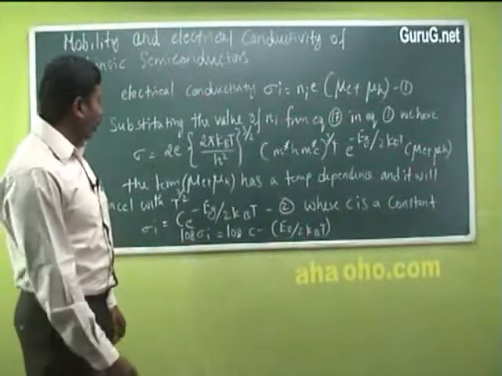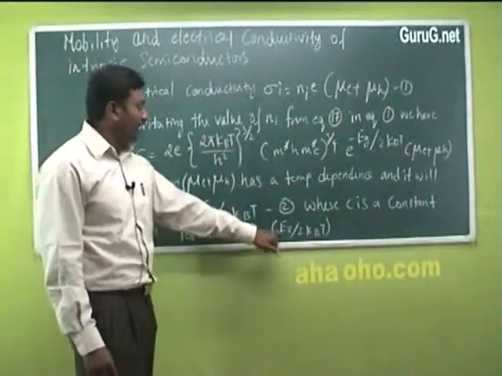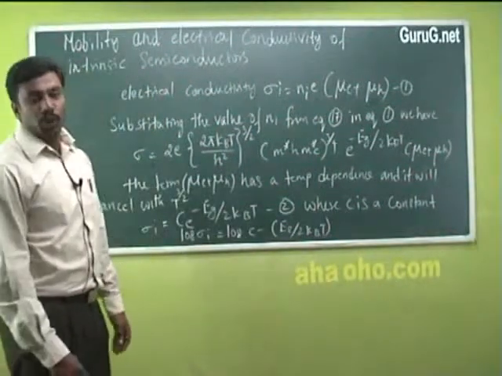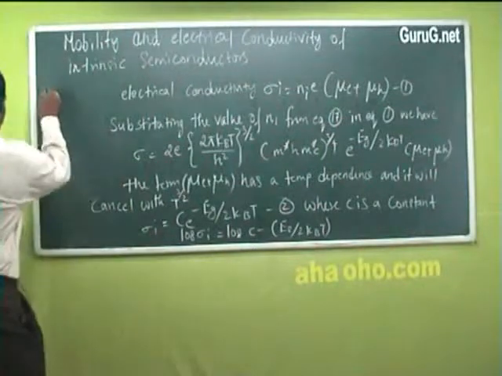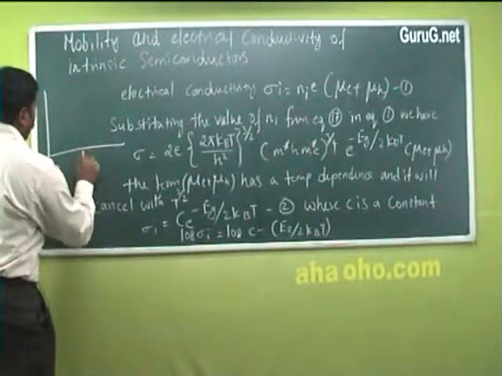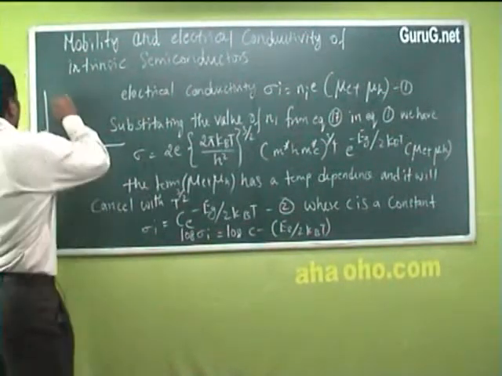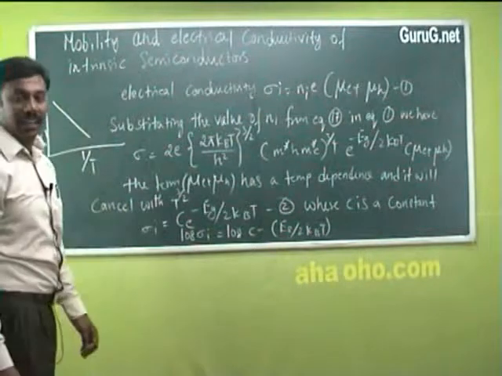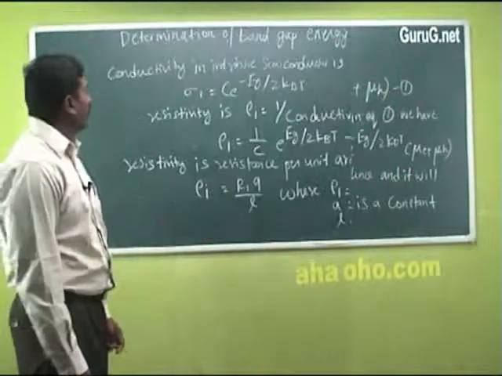On taking log on both sides, log sigma i is equal to log C minus Eg by 2kbT. Now when a graph is plotted between 1 by T and sigma i, you can see that the electrical conductivity sigma i increases exponentially with increasing temperature.